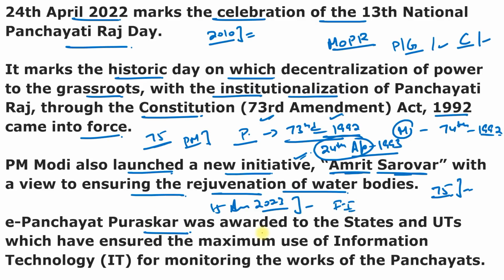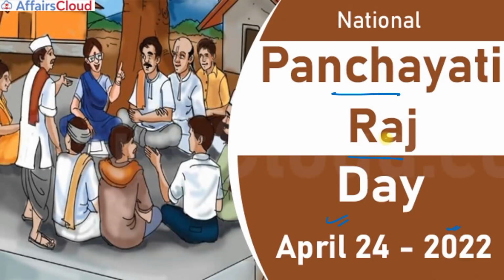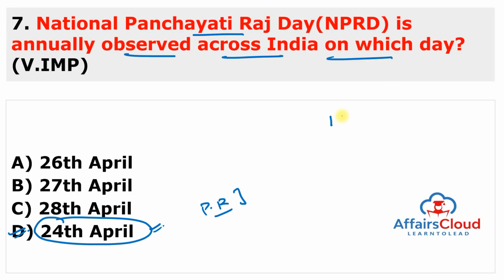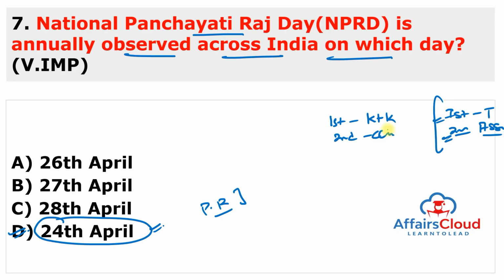Even the E-Panchayat Puraskar was also awarded to the states and union territories which have made the maximum use of information technology for monitoring the works of the panchayats. And the ranking of the states was adjudged under two categories. Under category 1, first place goes to Karnataka and second place goes to Chhattisgarh. Remember, I am writing again here. In category 2, first place goes to Tripura and second place goes to Assam. So in category 2, first rank Tripura, second rank Assam. In category 1, first Karnataka, second is Chhattisgarh.